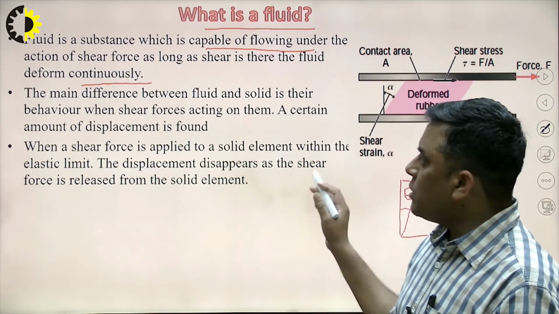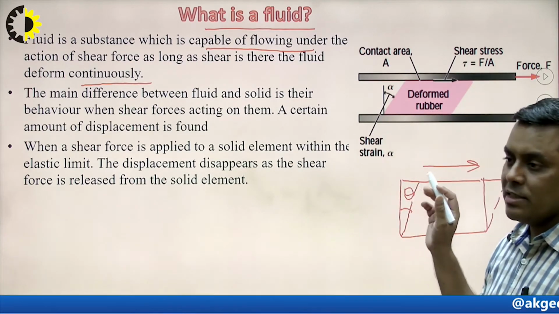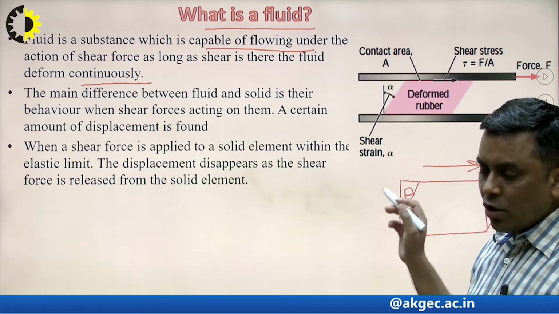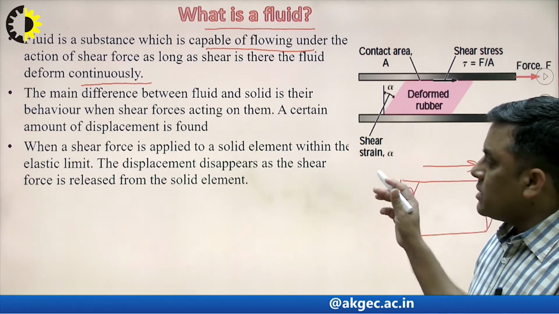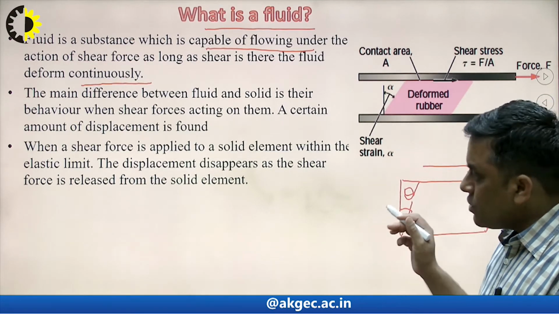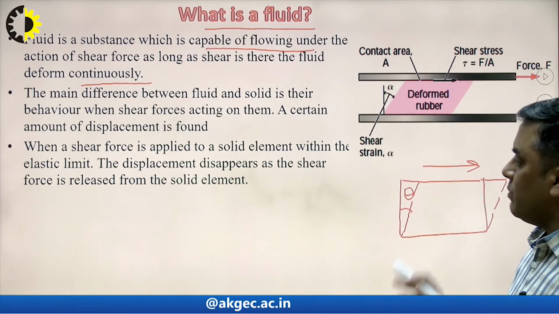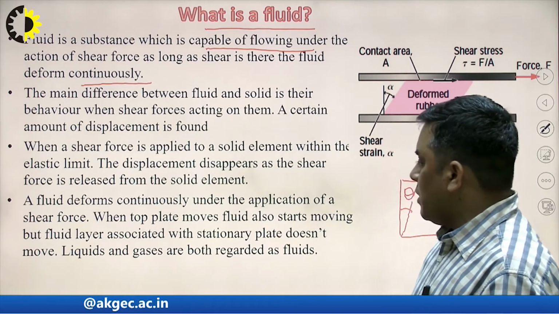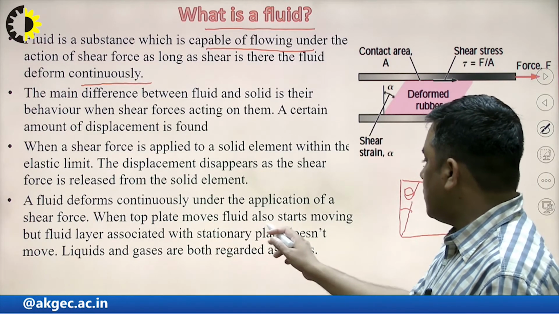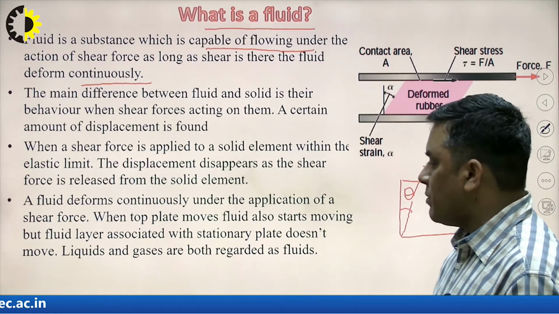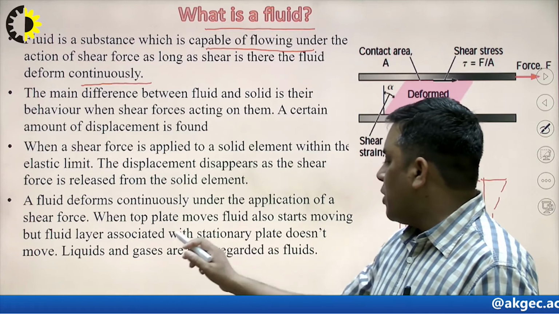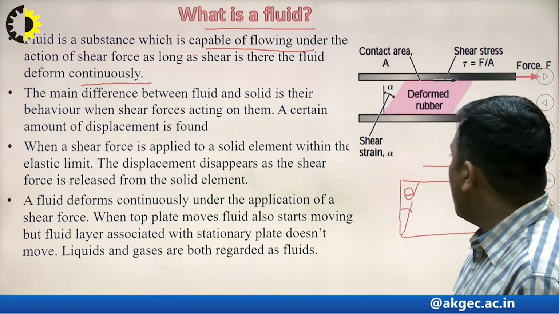So, fluid does not offer any resistance against shear, whereas solid substances exert a certain amount of resistance against shear force. This is the main difference. A fluid deforms continuously under the application of shear force. When the top plate moves, the fluid also starts moving, but the fluid layer associated with the stationary plate doesn't move. Liquids and gases are both regarded as fluids.